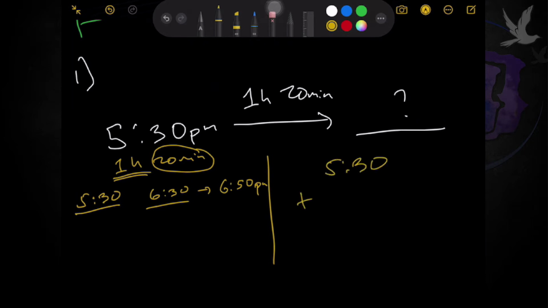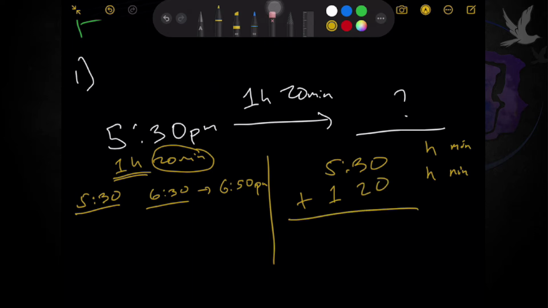And the other way is taking the time, which is 5:30, and adding according to the units. When we add, we should only add hours to hours and minutes to minutes. So we add 1 hour here and the 20 minutes here.